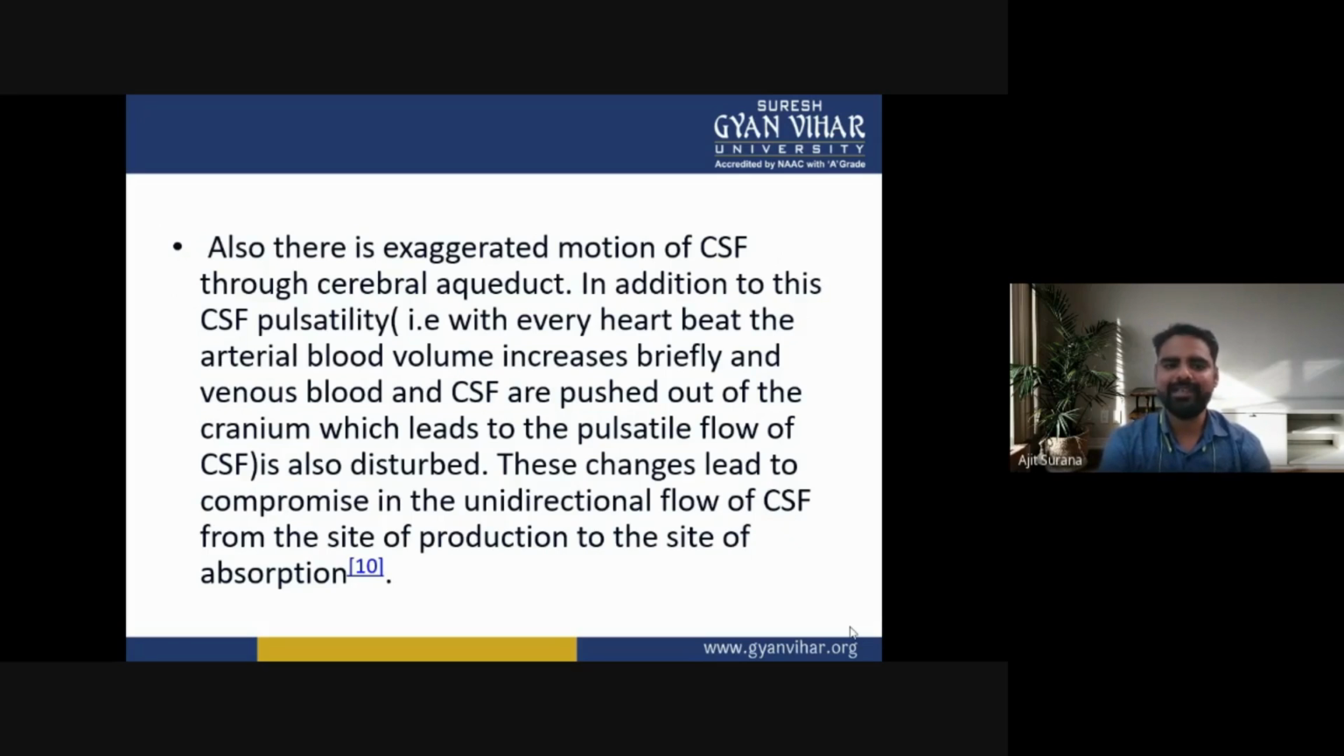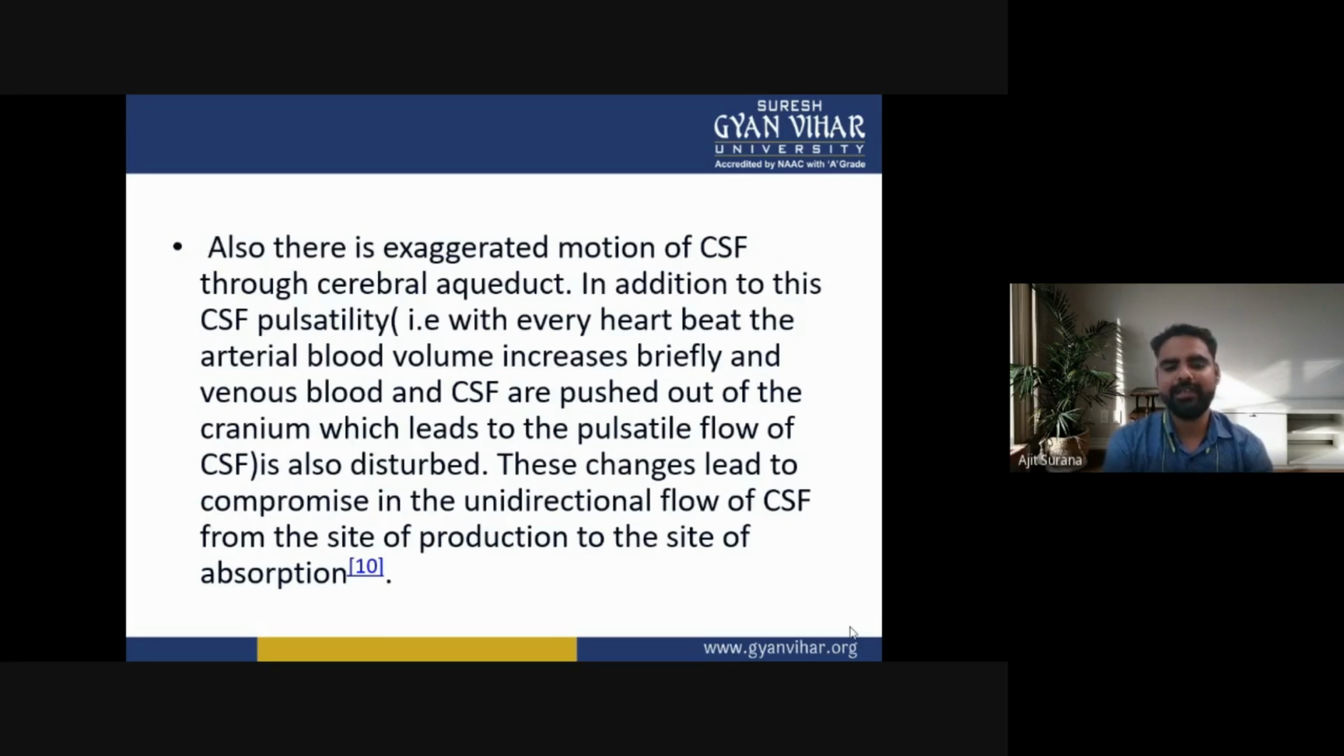In addition to this, there is CSF pulsatility. With every heartbeat, the arterial blood volume increases briefly, and venous blood and CSF are pushed out of the cranium, so the pulsatile flow of CSF is also disturbed. These changes lead to a compromise in the unidirectional flow of CSF from the site of production to the site of absorption.